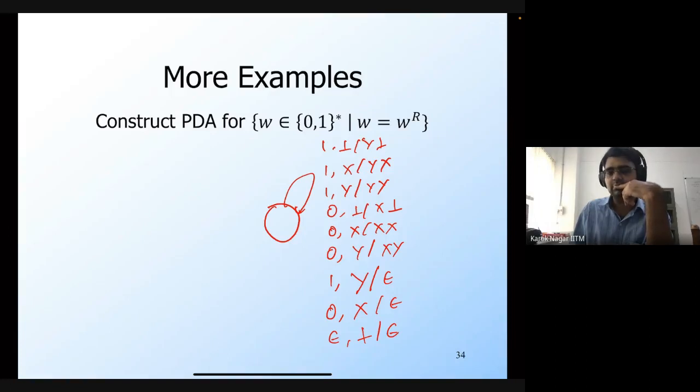I see. So yeah, okay. So you might want to, so at one, right? You can push it. You can push Y, and then you will remove Y as well. And then same goes for 0 as well. Okay, I see. So in the middle, you need to make a transition, right? So at some point, you can basically just keep on storing things on the stack, and then at some point you need to move to a different state where you will keep on popping things from the stack.